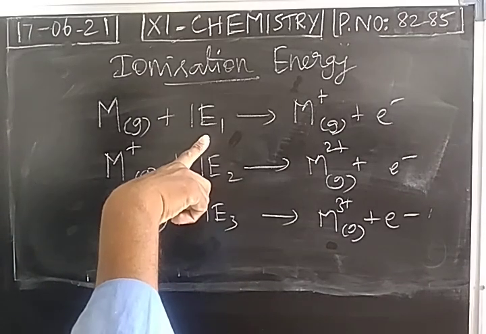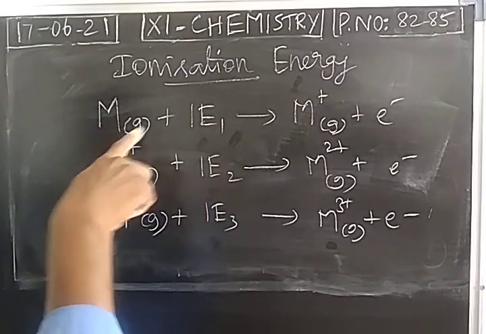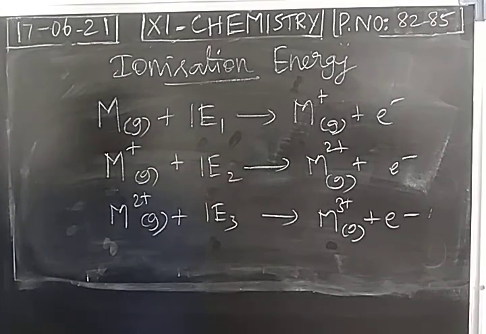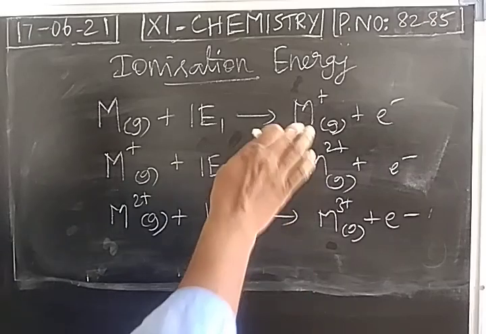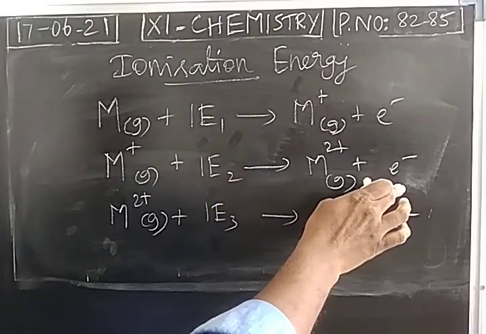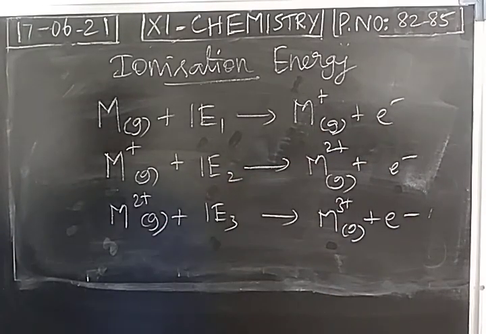So first ionization energy is the energy required for removing the loosely bounded first electron from the valence cell. From the monovalent cation, if we remove one more electron, the energy supplied is called the second ionization energy. The bivalent cation is converted into trivalent cation by removing an electron. For that, how much energy is given? It is called third ionization energy. So we can say successive ionization energies, first, second, third.